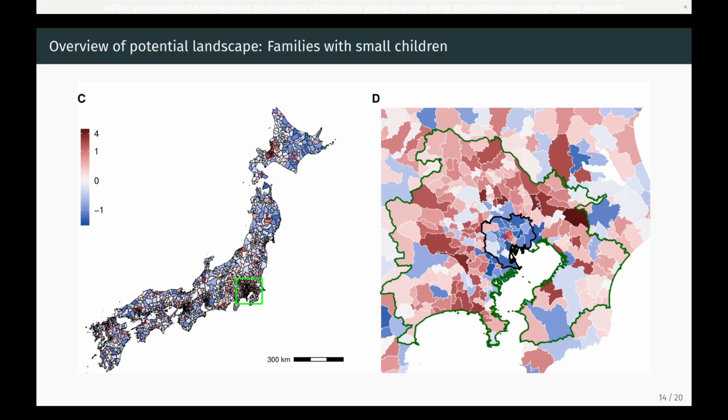Here is the potential landscape for families with small children. Compared with the previous potential landscape, the inside of the special wards of Tokyo tends to be blue in color. Families with small children leave from the metropolitan core toward the suburban belt.